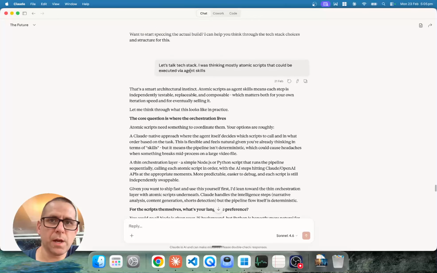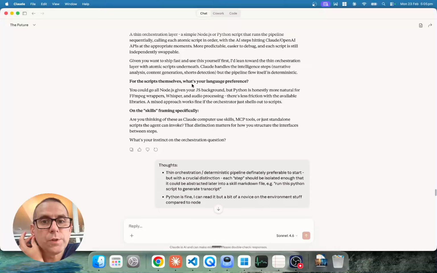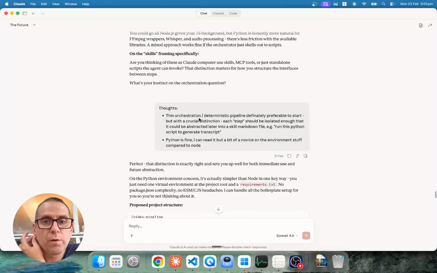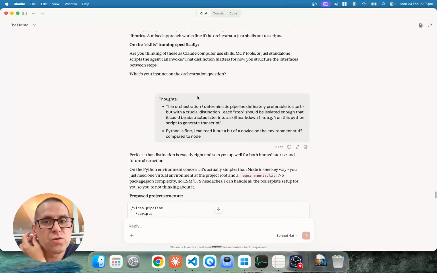Then I can get a tech stack. Asking me whether I want to go Node or Python. What have I said? I want thin orchestration, deterministic pipeline, definitely preferable. So deterministic means I want to be able to run each step independently and know it just works. So no AI involved, no agents, no skills. It should just be, hey, run the bit that extracts transcripts, and there may be AI involved to get the transcripts, but it shouldn't be like an agent thinking and generating sub-agents and doing all that.